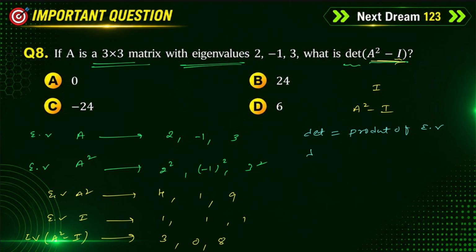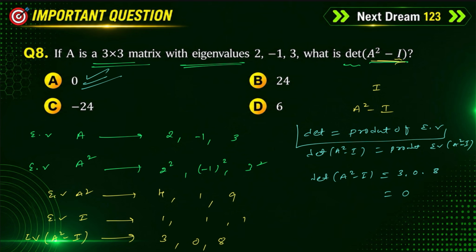We want the determinant of A square minus I, which is simply equal to the product of the eigenvalues of A square minus I. That means determinant of A square minus I equals the product of all the values, 3 into 0 into 8, that is equal to 0. That means option A is the correct option.